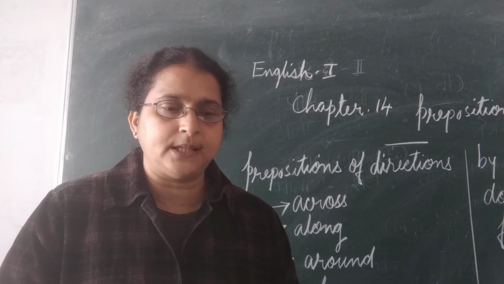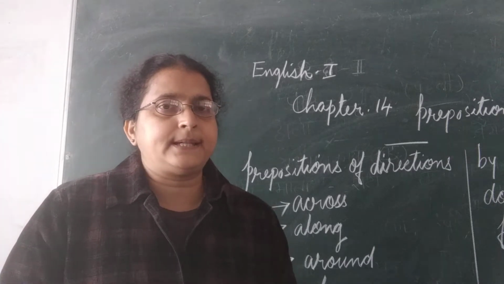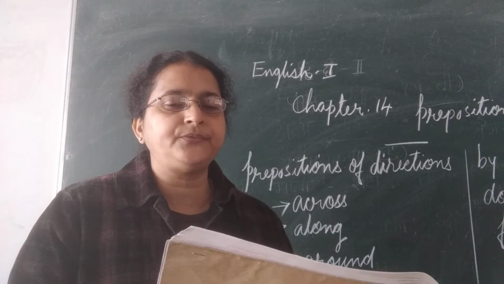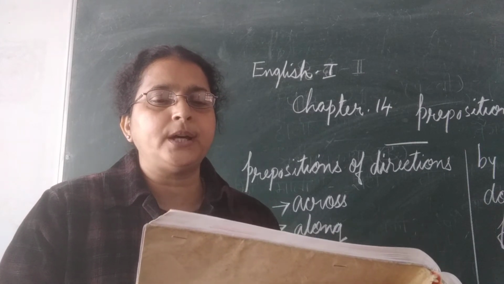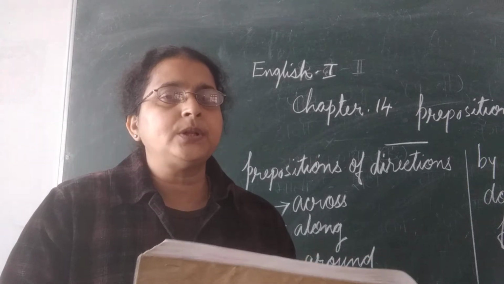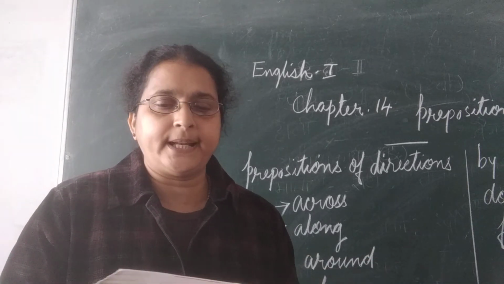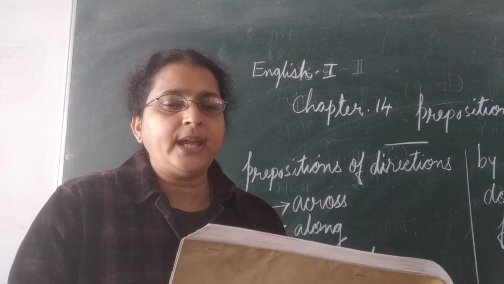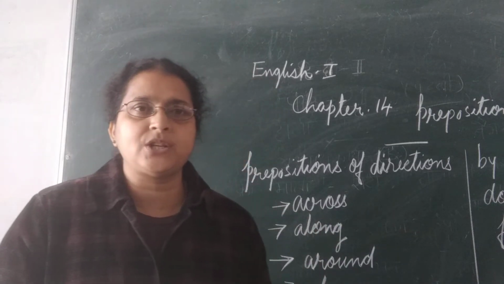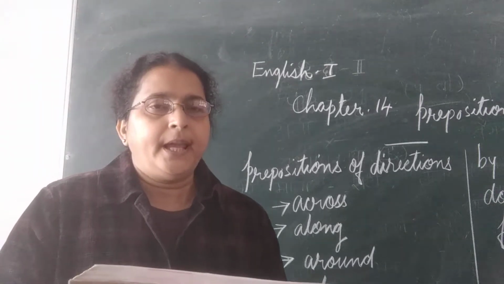Against. The preposition against is used to refer to a movement in the opposite direction. I was swimming against the tide, in the opposite direction of the tide.